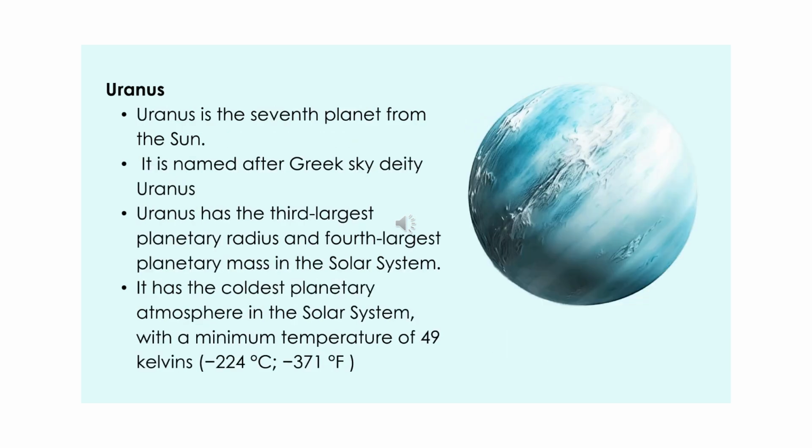Uranus. Uranus is the seventh planet from the Sun. It is named after Greek sky deity Uranus. Uranus has the third largest planetary radius and fourth largest planetary mass in the solar system. It has the coldest planetary atmosphere in the solar system with a minimum temperature of 49 kelvins.